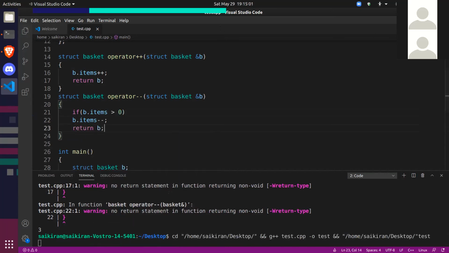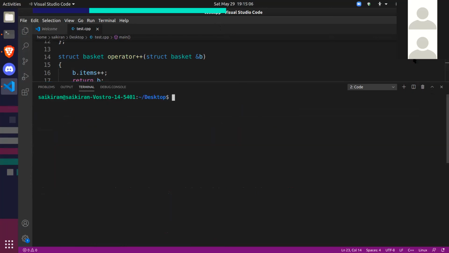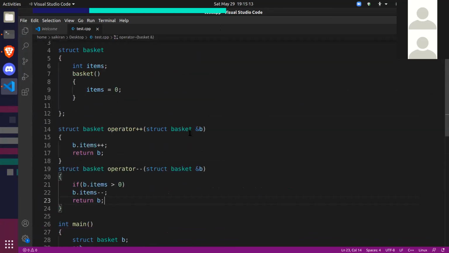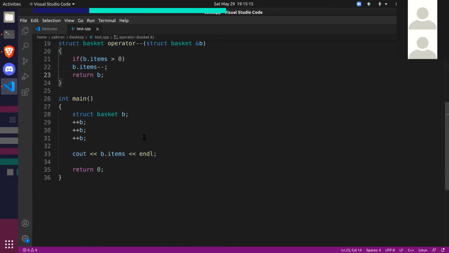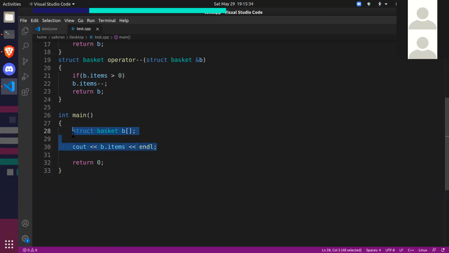Okay, fine. So we added 3 items, right? That is what the output is, 3. Now let's make some baskets. Let's make 3 baskets now. In fact, let's make an array of baskets. Okay, before going to baskets, just remember whatever happened here.